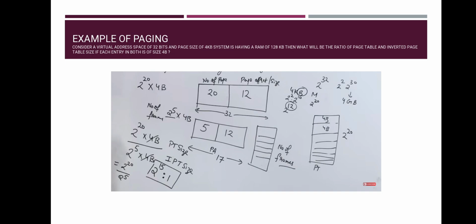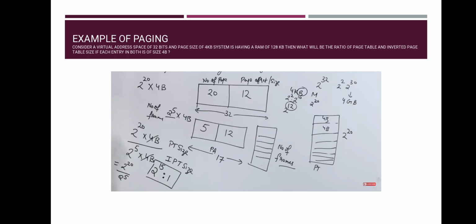and the most important value is the frame number, which tells where the page is actually lying. What else is there apart from that? There is the valid bit, the reference bit, and lots of other types of page entries. In the page entry, the given size is 4 bytes.